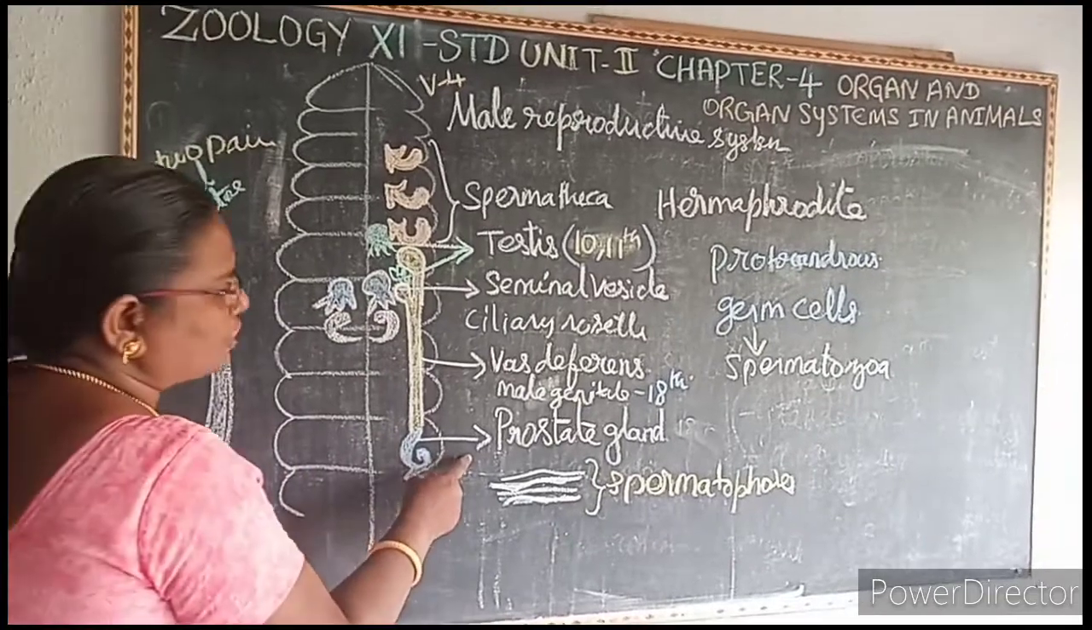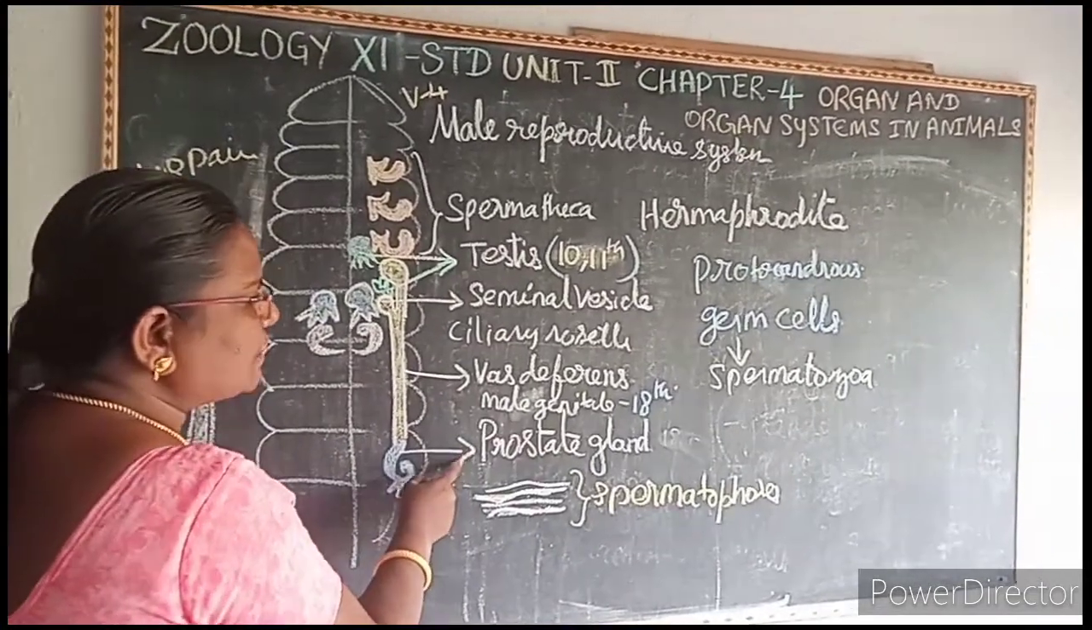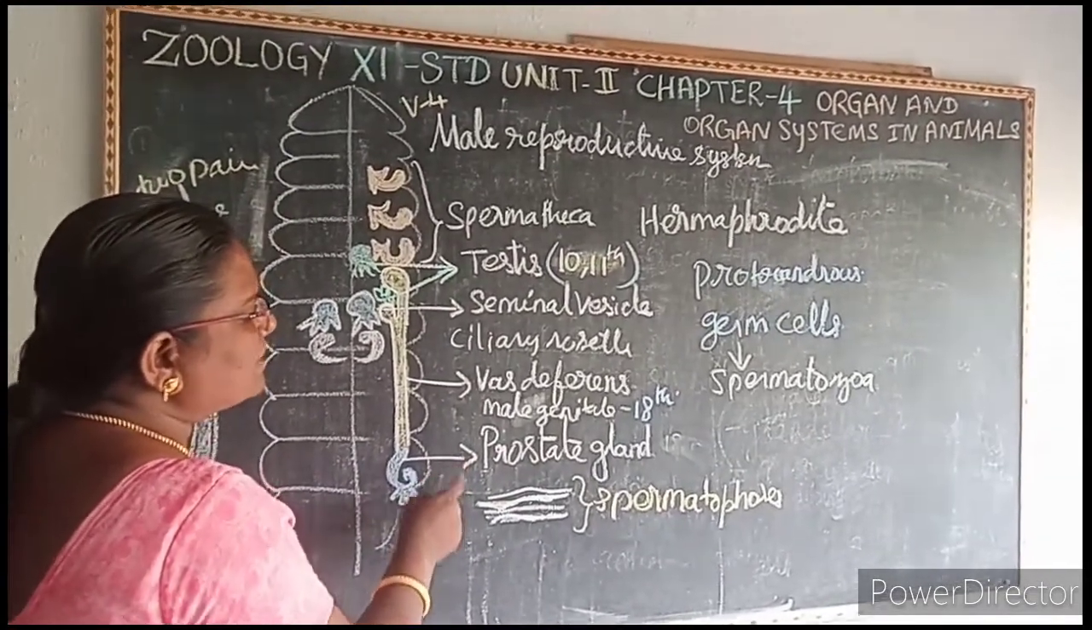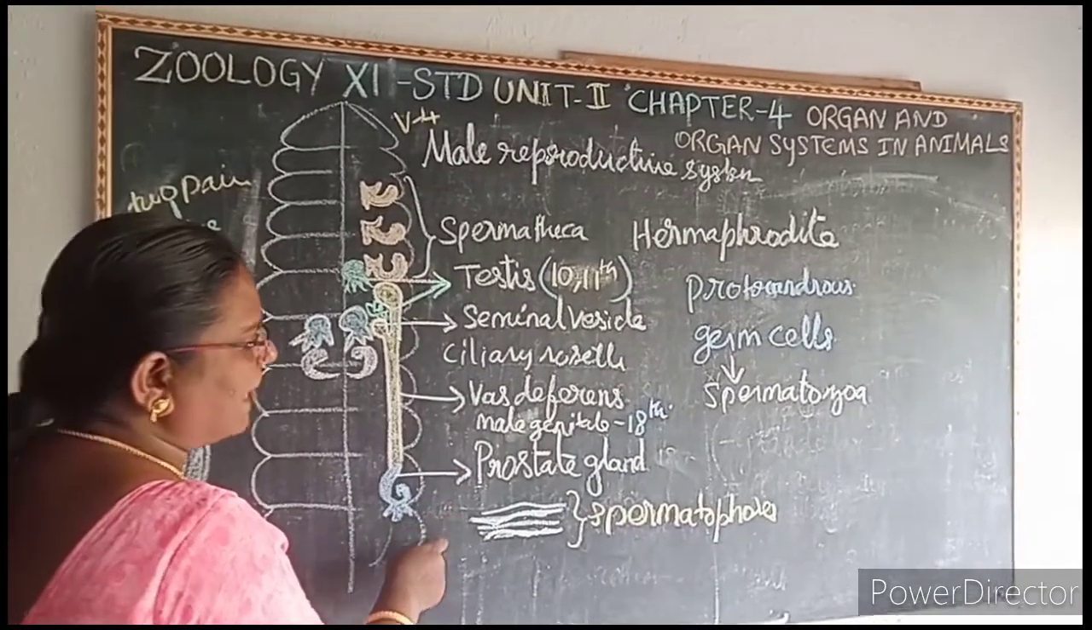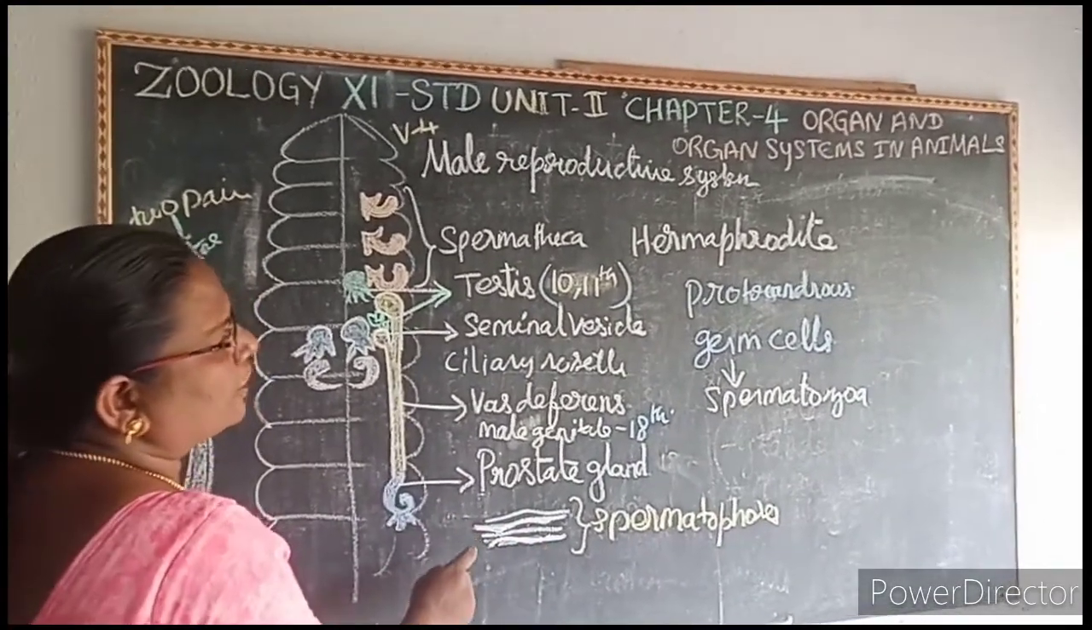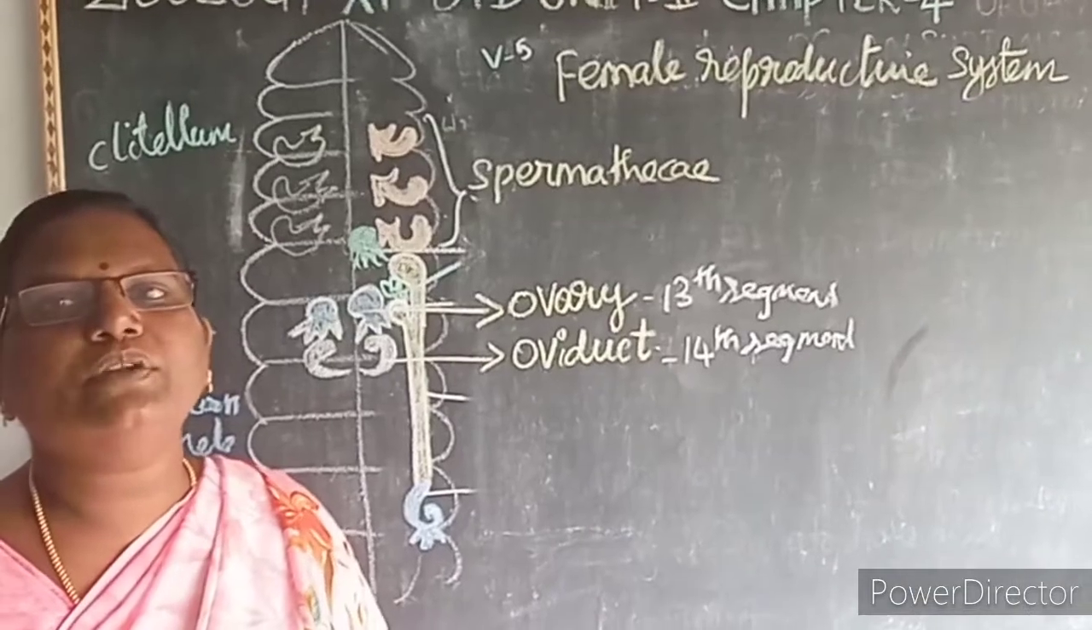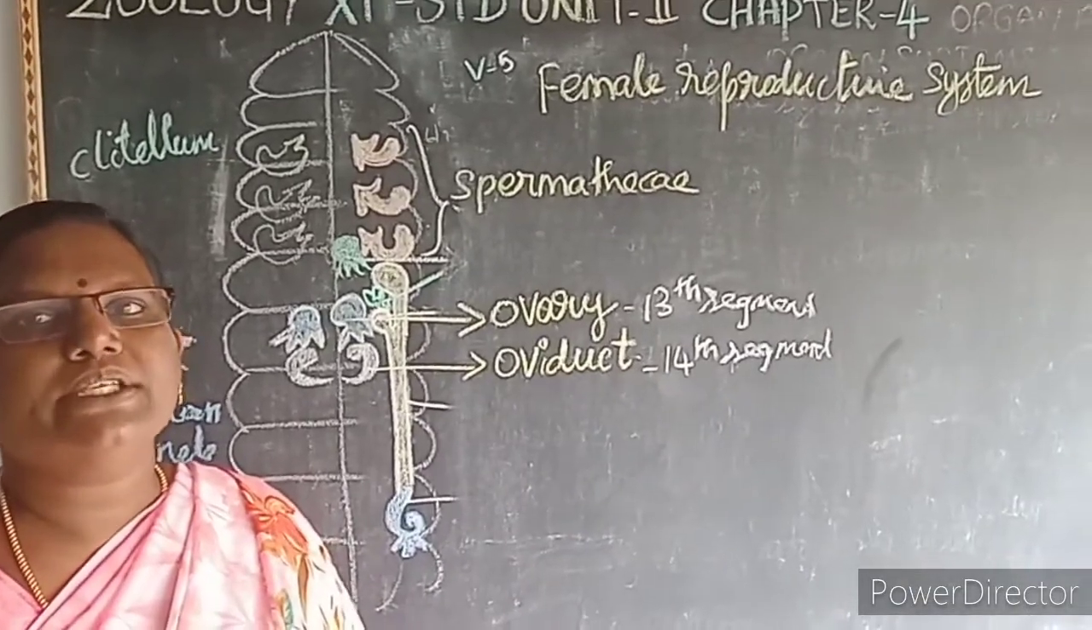A pair of prostate glands is present. The secretion of the prostate gland helps to cement the sperms in a bundle, that is known as what? Spermatophores. Next we will learn about the female reproductive system.